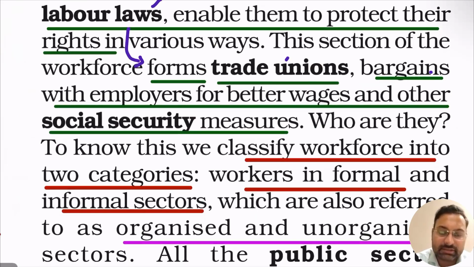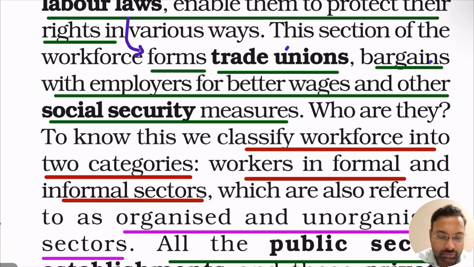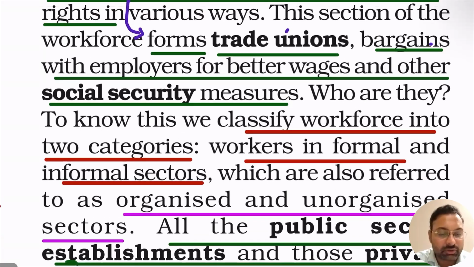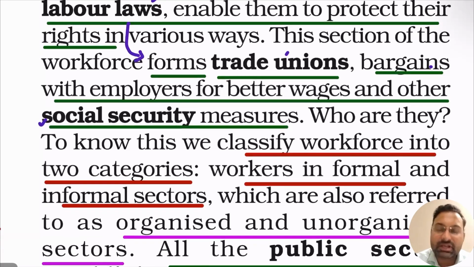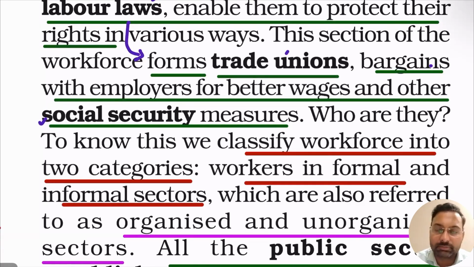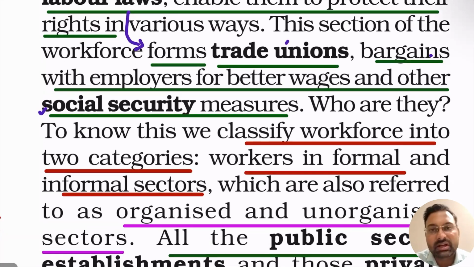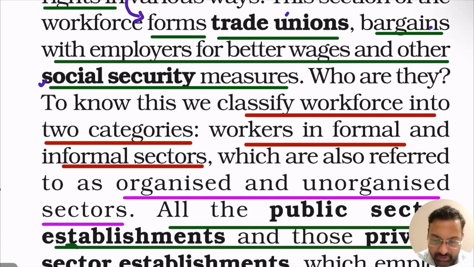So those labor laws give workers the rights to have a proper working environment, and also social security measures. But the problem is that these labor laws are applicable to the formal sector, while laws regarding those working in the informal sector are very limited.